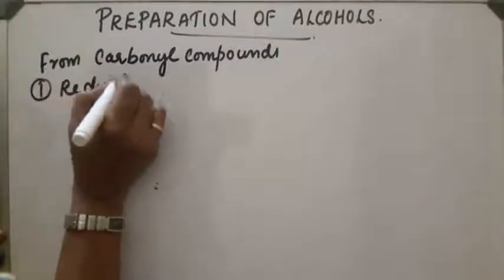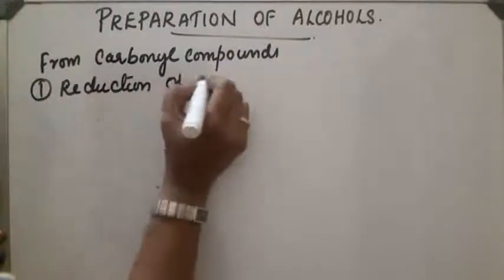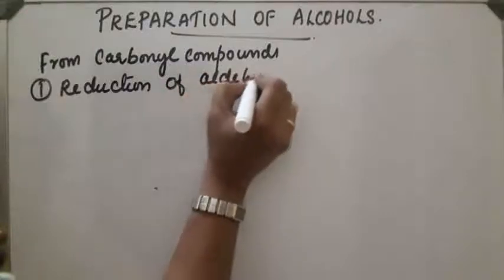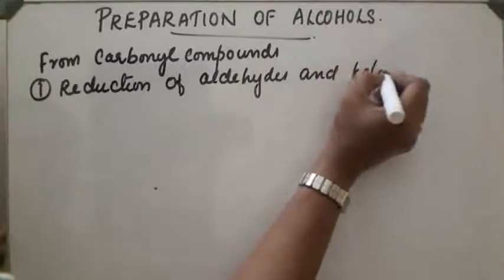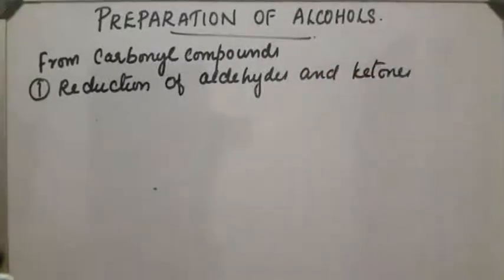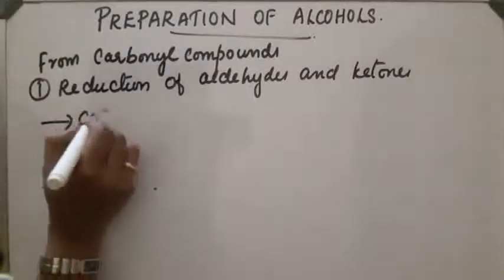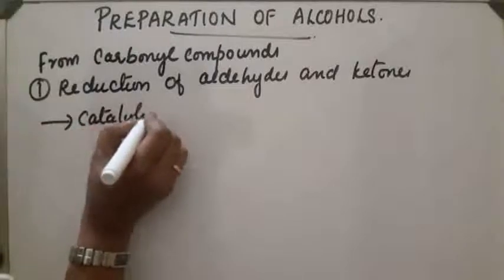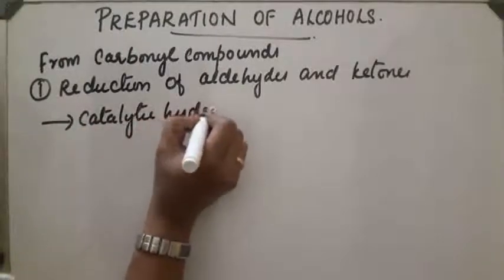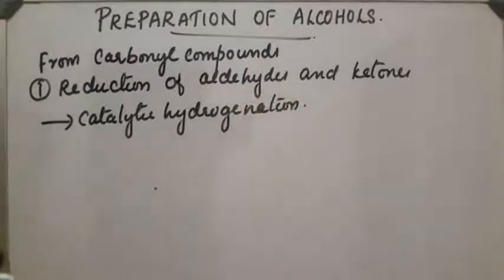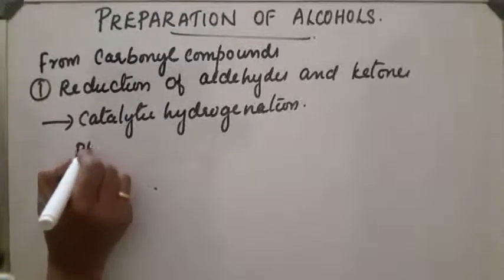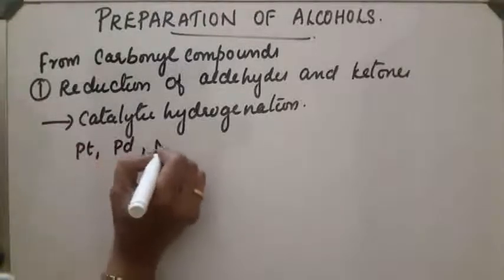Reduction of aldehydes and ketones. Aldehydes and ketones on catalytic hydrogenation give alcohols. That is hydrogenation in presence of catalysts like finely divided platinum, palladium, nickel, etc.